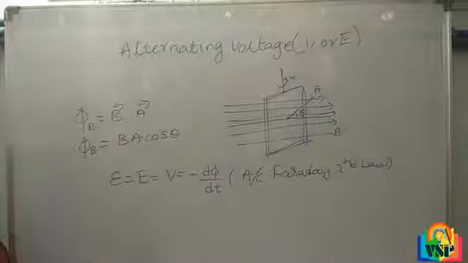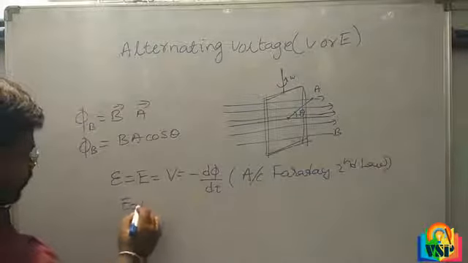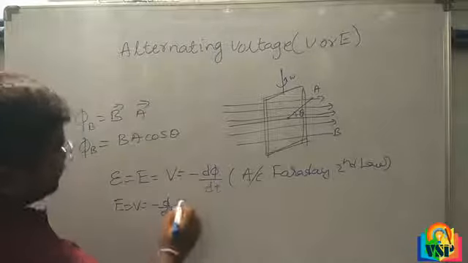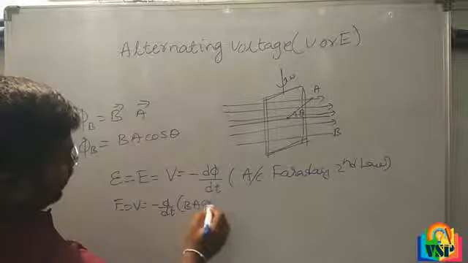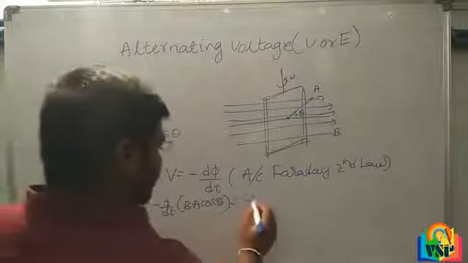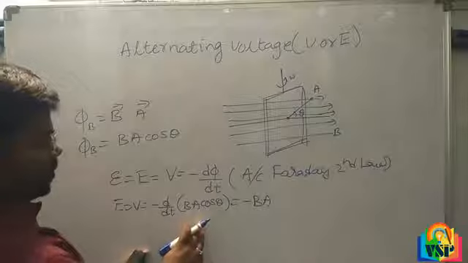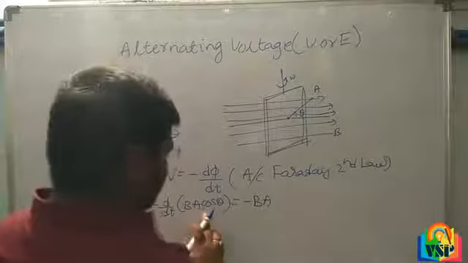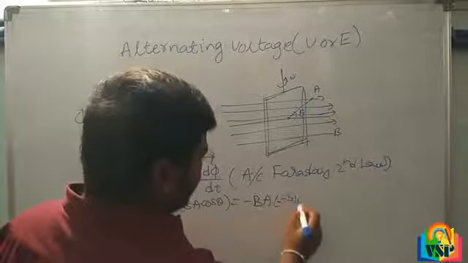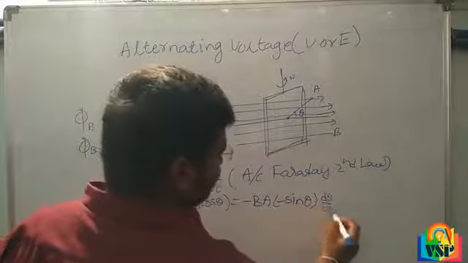According to Faraday's second law, E or V is equal to minus d by dt of BA cos theta, that is equal to minus BA times d by dt of cos theta, which is minus sin theta d theta by dt.